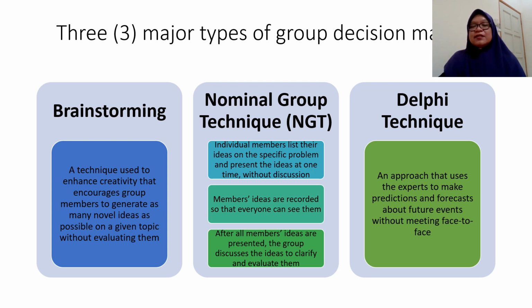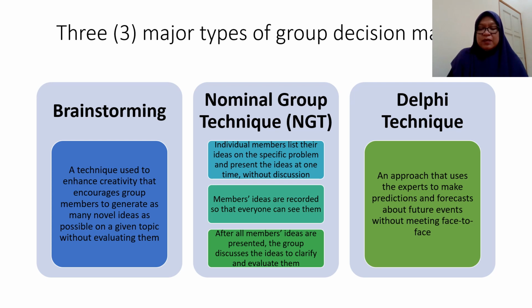And the last one is the Delphi technique. It is an approach that uses experts to make predictions and forecasts about future events without meeting face to face. In the Delphi technique, the manager or the organization will find experts in those areas.